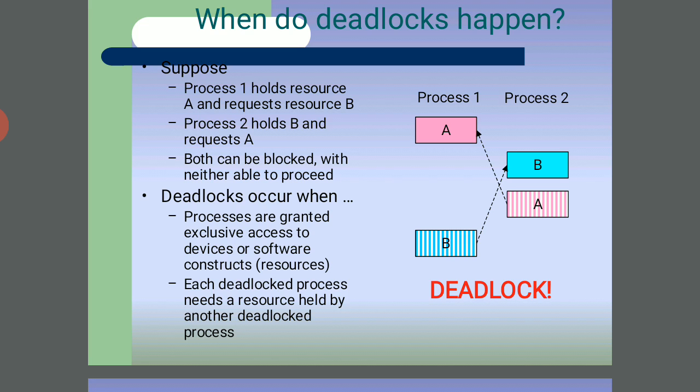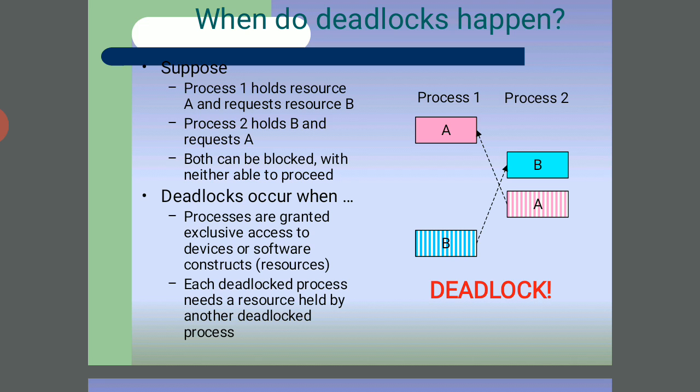So process 1 holds resource A and requests resource B. Process 2 holds B and requests A. So both are blocked. At the same time one process holds and the second process holds, and both are blocked, so neither is able to proceed.